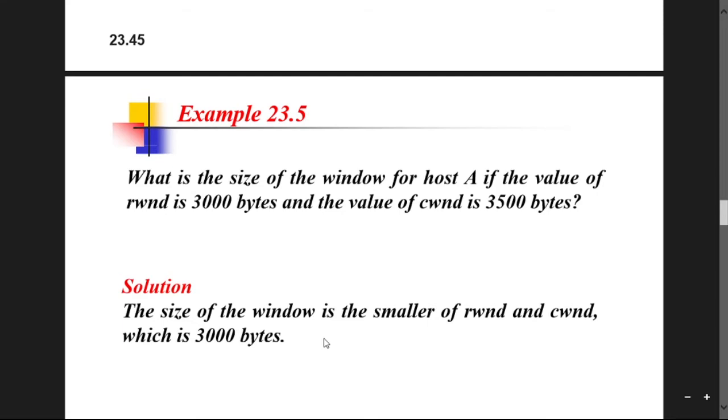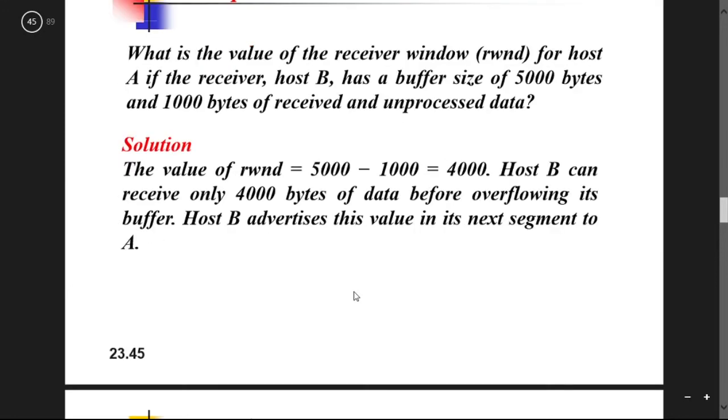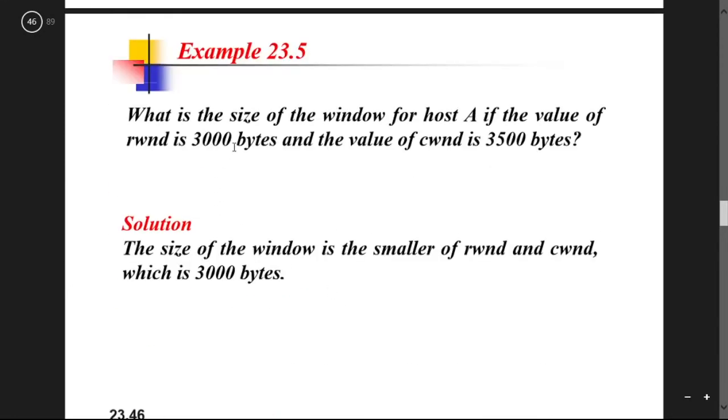Calculate it. The size of the window is the smaller of the receiver window and the client window, which is 3000 bytes.